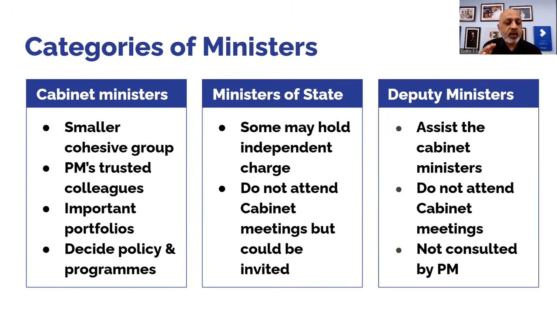Now, cabinet ministers are a smaller cohesive group. The cabinet ministers are part of the council of ministers. Council of ministers includes cabinet ministers, ministers of state, and deputy ministers. But cabinet ministers are a smaller cohesive group. They include the trusted and senior ministers and colleagues of the prime minister who hold important portfolios like home, foreign affairs, finance, defense, industry, railways. And the cabinet ministers are part of the cabinet meetings who decide the policy and the programs of the government of India. Understood?